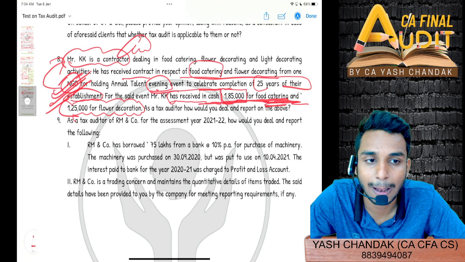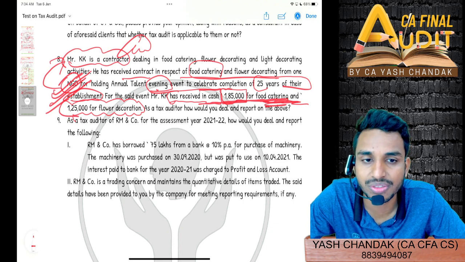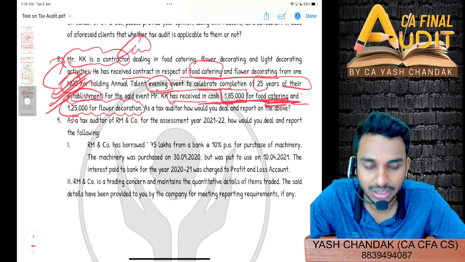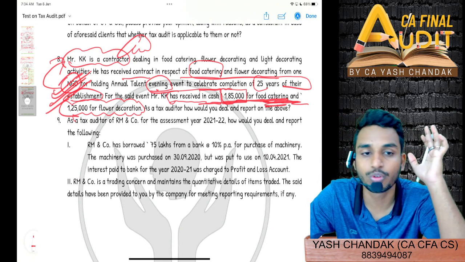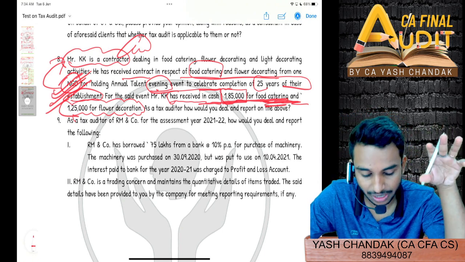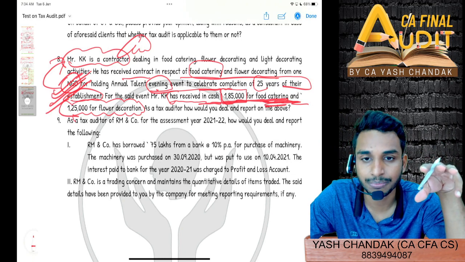Receiving cash, which section? Section 269 ST. Do you remember this section or not? What was the limit? Exceeding 2 lakhs. So 2 lakh was the limit. You have to be on your toes. I told you, just go through each and every line. They will not specifically mention it all the time.